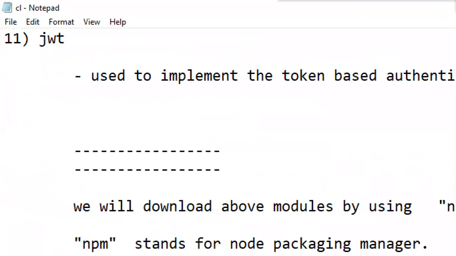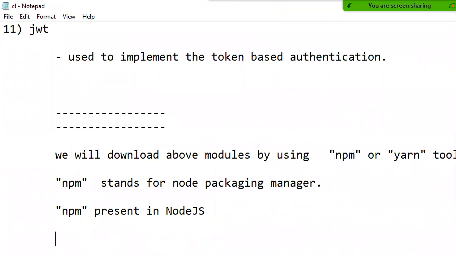Why are you people stuck there itself here? How many modules you wanted to download? 5 modules. If you use which tool? NPM tool. What is the capability of the NPM tool? NPM tool will download one module at a time. If it's downloaded, then only the second module. Once it's downloaded, then only the third module.